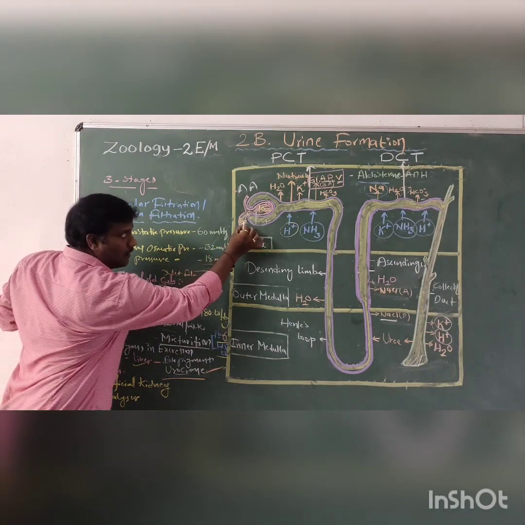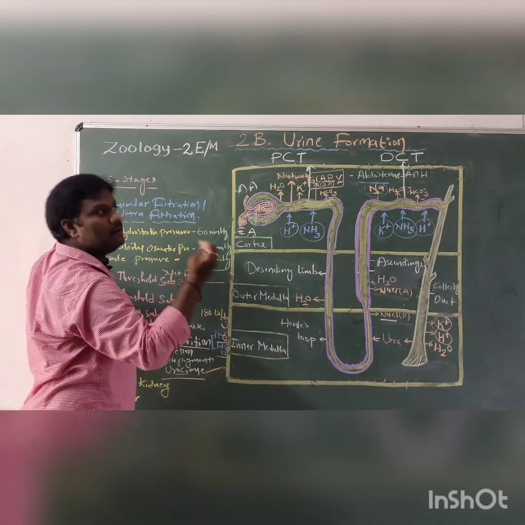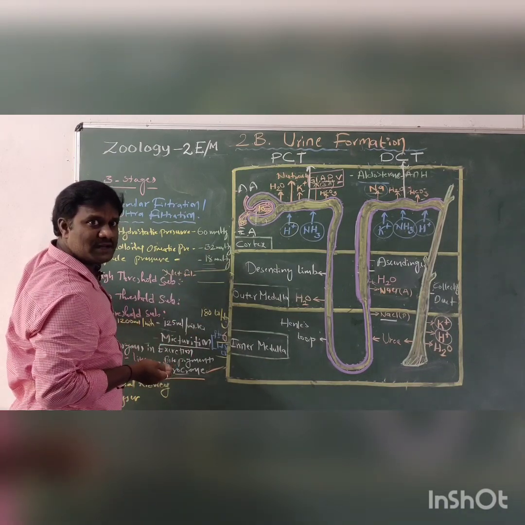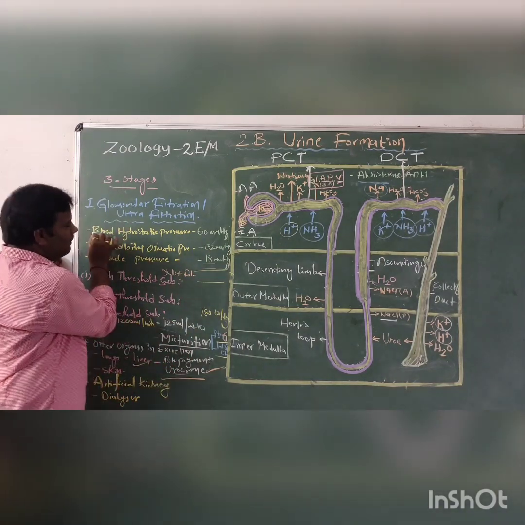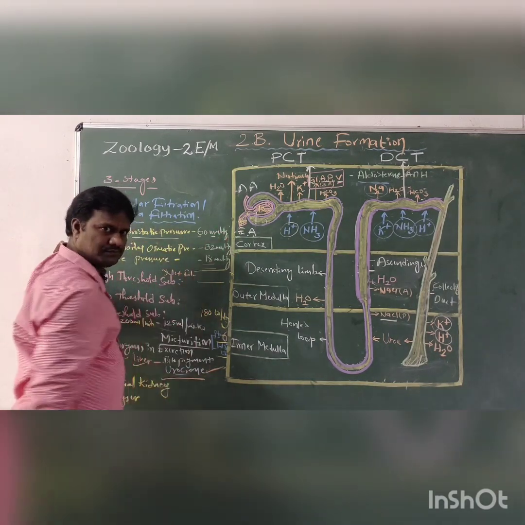In this arteriole, the blood flows with high pressure. How much pressure? The blood hydrostatic pressure is 60 mmHg.